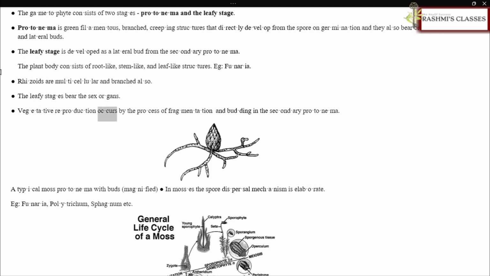Vegetative reproduction occurs by the process of fragmentation and budding in the secondary protonema. A typical moss protonema with buds, magnified. In mosses the spore dispersal mechanism is elaborate. E.g., Funaria, Polytrichum, Sphagnum, etc.